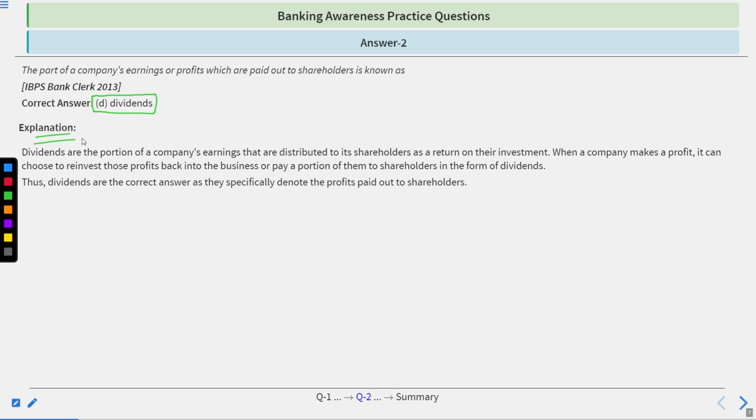Go by the explanation. Dividends are the portion of a company's earnings that are distributed to its shareholders as a return on their investment. When a company makes a profit, it could choose to reinvest those profits back into the business or pay a portion of them to shareholders in the form of dividends. Thus, dividends are the correct answer as they specifically denote the profits paid out to the shareholders.